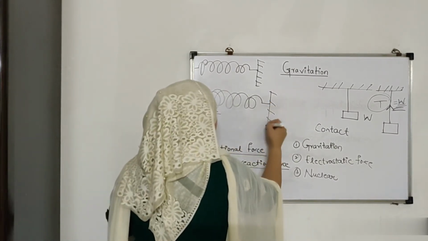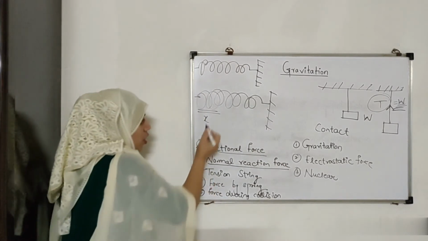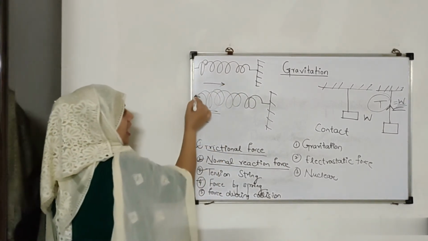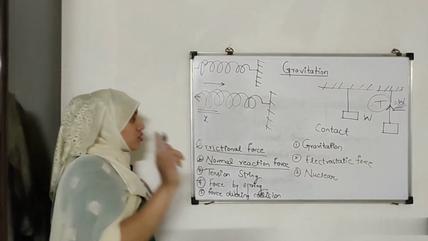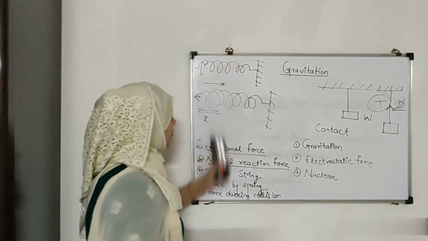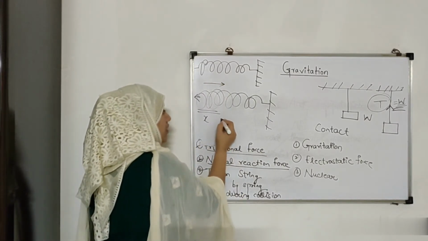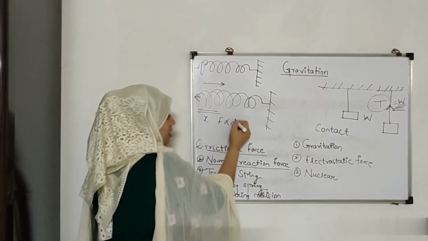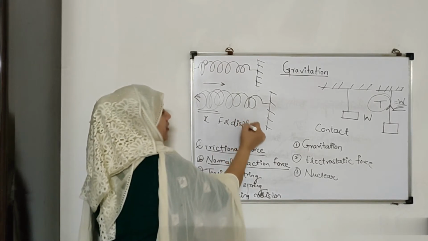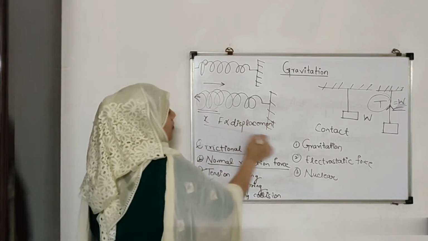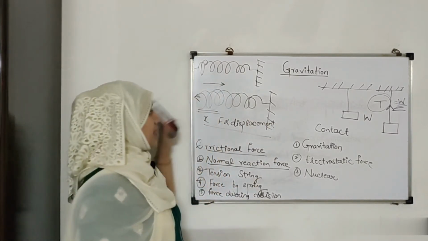In that case, what the spring does is always try to put the force in the opposite direction. I am pulling it in this direction, so the spring is going to exert a force in the opposite direction, and that force would always be proportional to the displacement. Its direction is going to be opposite to the direction of the applied force.